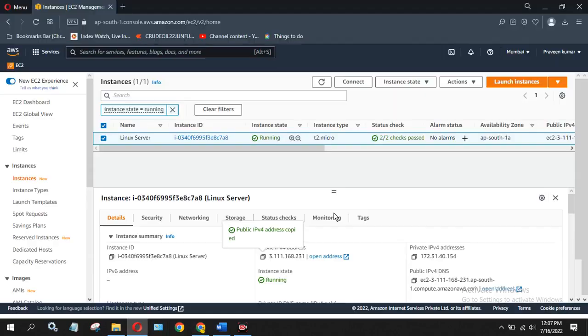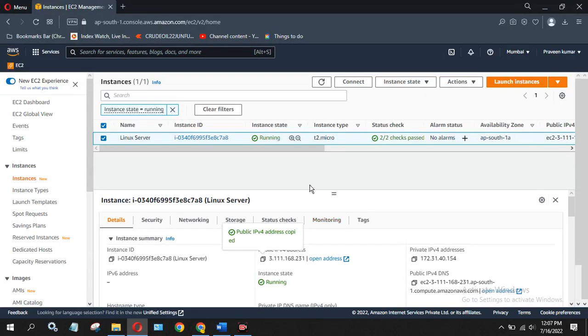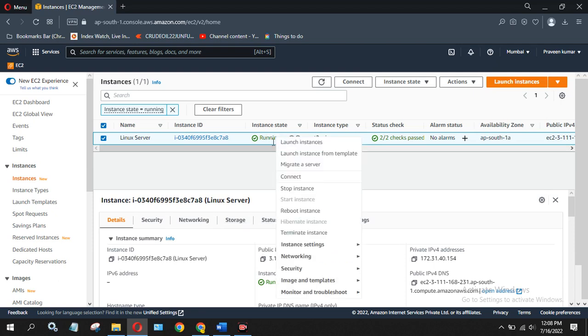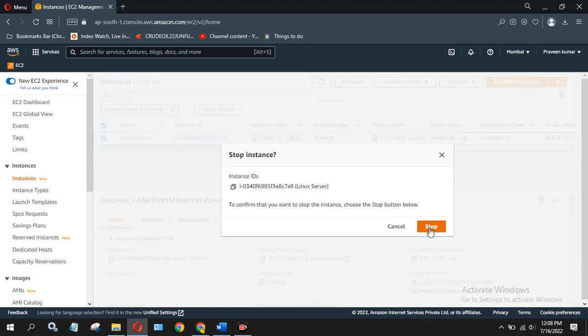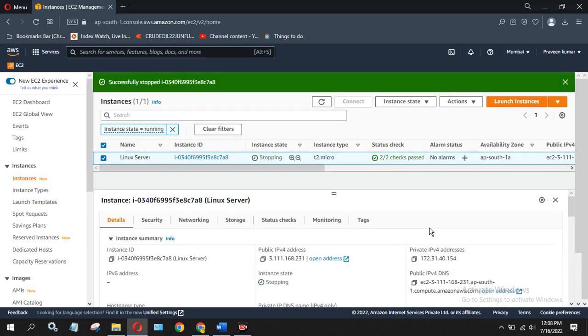We have seen how to launch an AWS instance of the Linux machine. In our next video, we will learn how to launch a Windows machine. Before leaving the AWS console, right click on the running instance and click on stop instance. If you do not stop it, there may be a charge, $1 or $2, for unnecessarily running the system.